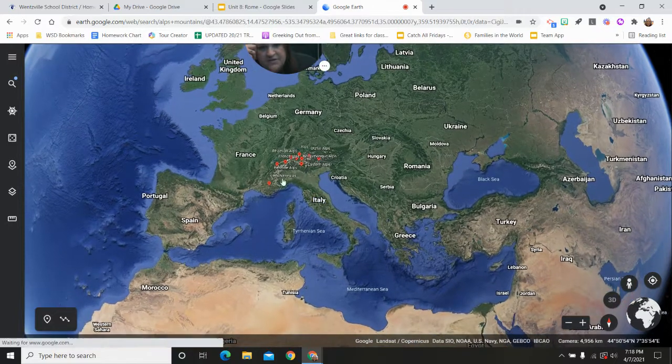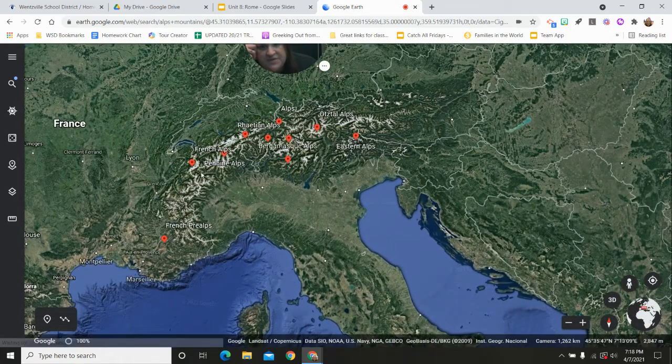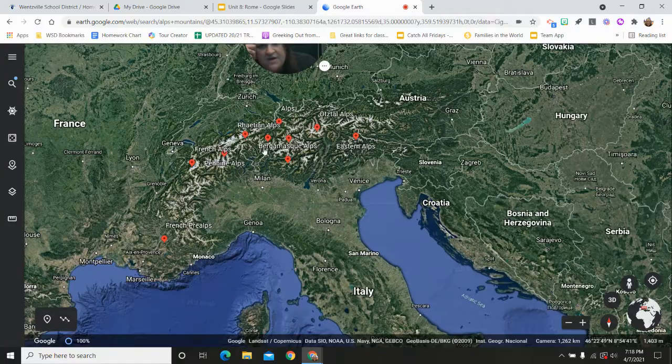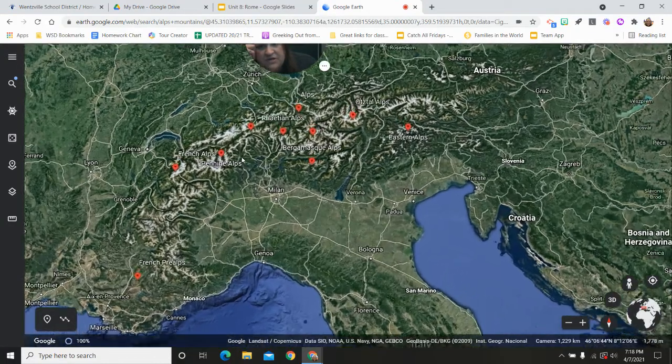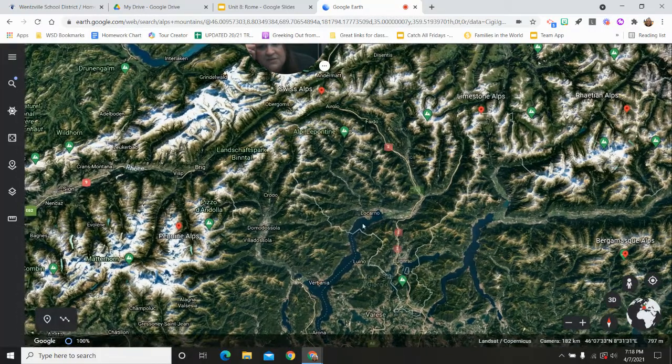Okay, Mediterranean Sea, there's Italy. These are all the Alps. So you have the French Alps and the Swiss Alps, and they're just all over the place. So these Alps touch many countries, but let's zoom in and really focus on some of these Alps.